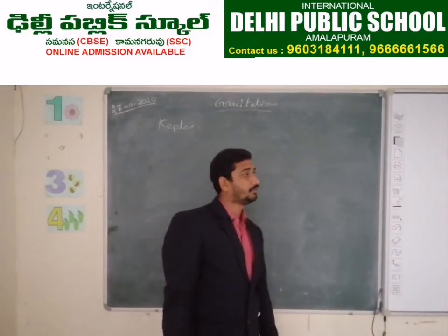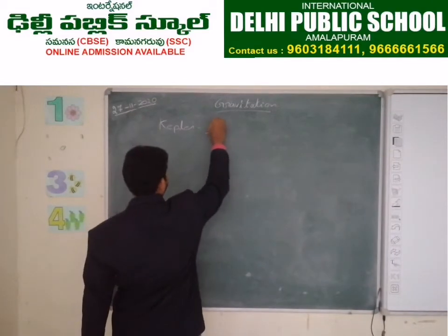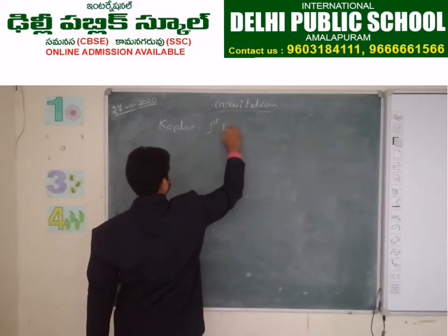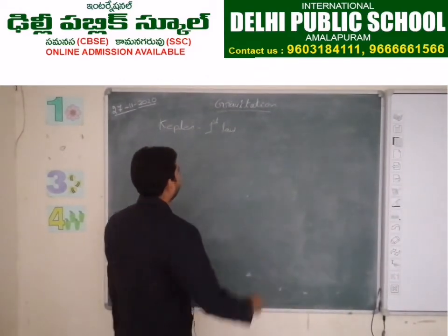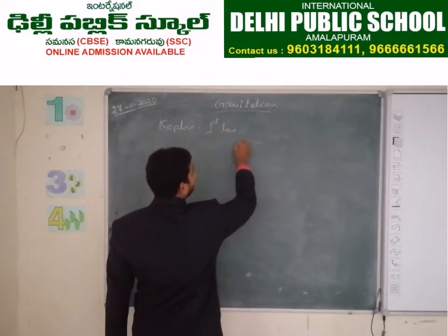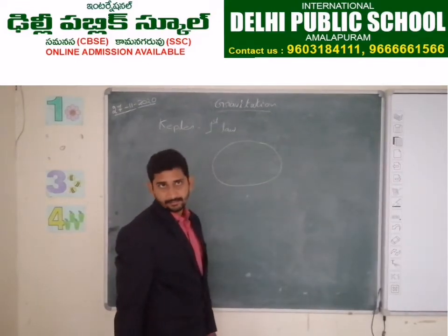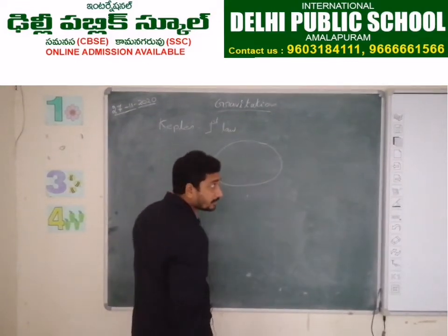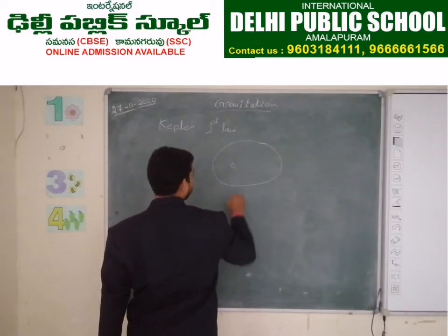Kepler told three laws. First law: the orbit of the earth is in an elliptical shape and the sun will be at the focus.